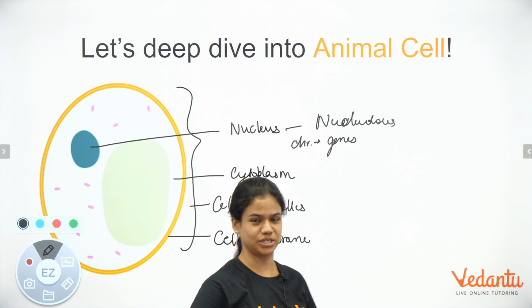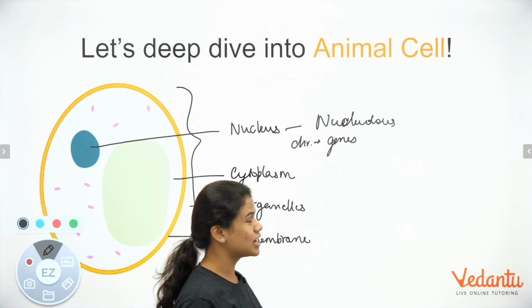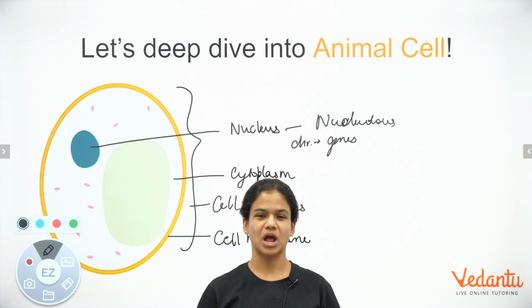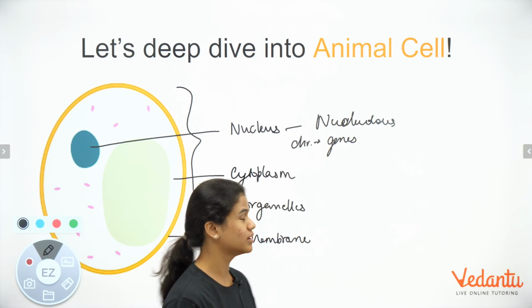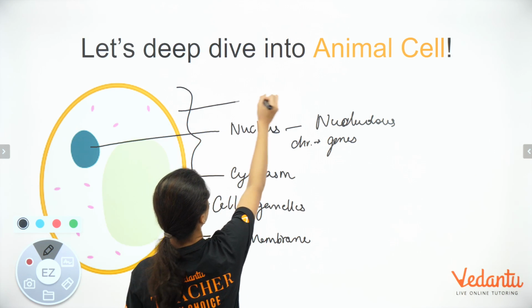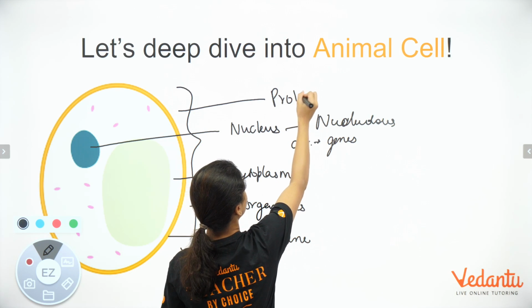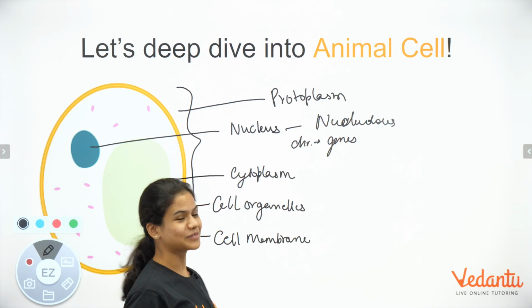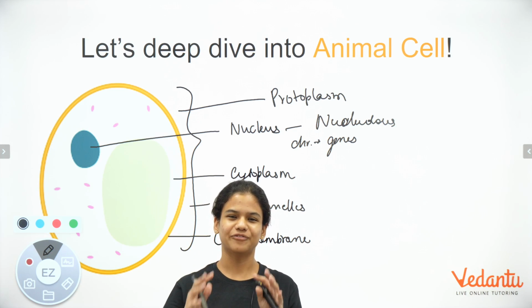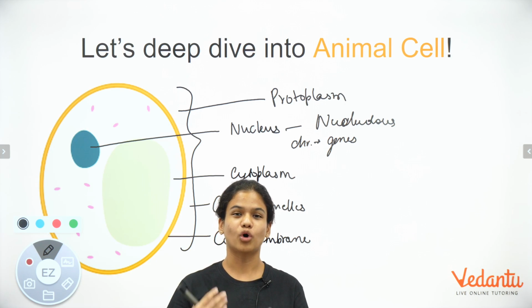Chromosomes contain genes. All right. Perfect. Now, do you remember the word that we used for when we include the cell organelles and the cell membrane and the plasma membrane? Well, that's called protoplasm. I'm going to write it here. Perfect. All right. So now we know the different parts of an animal cell and what they actually do for the cell.